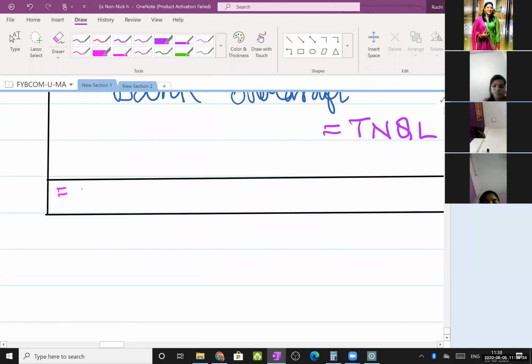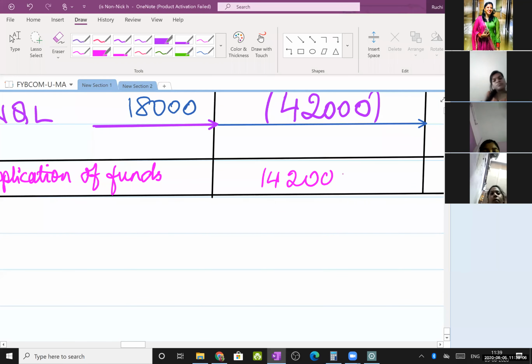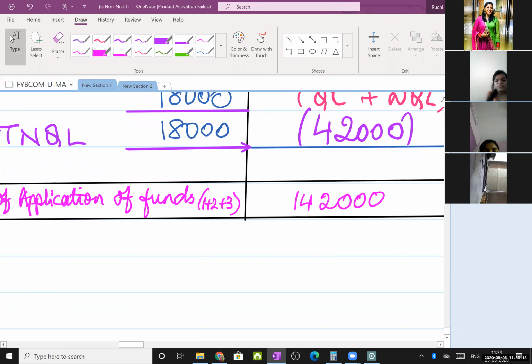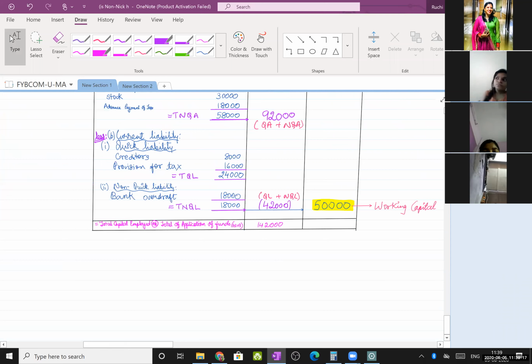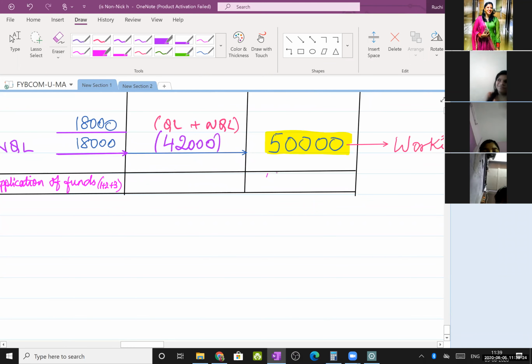Total of total capital employed. Or you can call it by another name, total of application of funds. 1,42,000. Sorry, I wrote it in the wrong place. Here it is, 1,42,000.